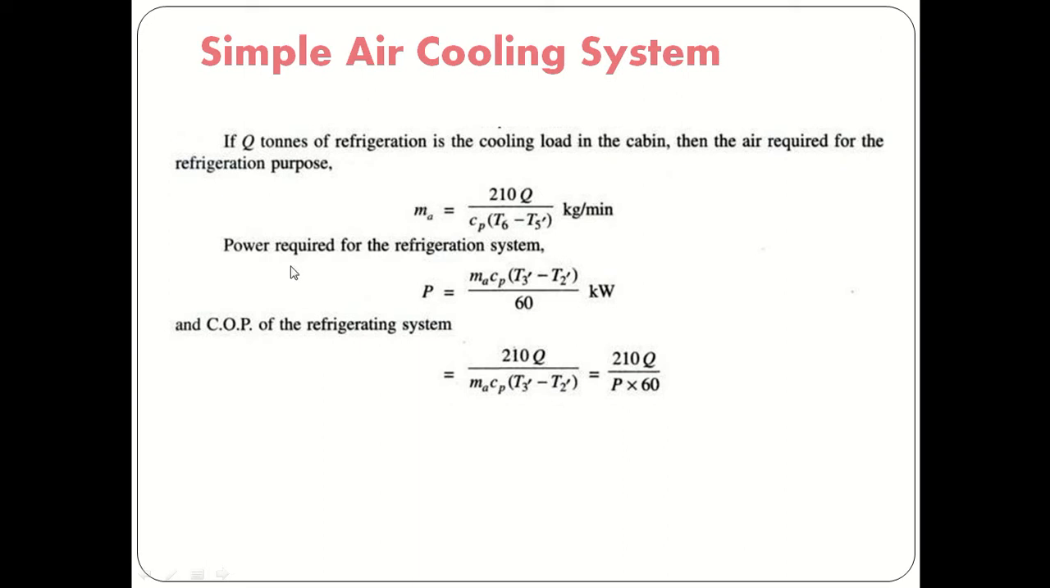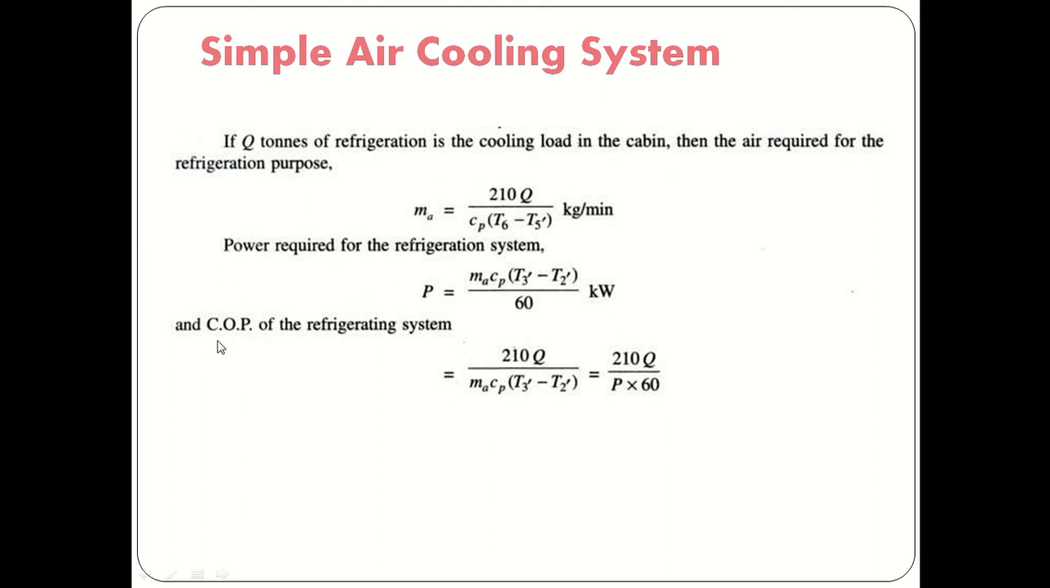Okay, now the power required for the refrigeration system. That power is used in the compression process, the actual compression process. So P is equal to MA Cp (T3' minus T2'). So the 2' to 3' process is the compression process. So whatever compression energy we require, MA Cp (T3' minus T2') divided by 60, we will directly get that value of power in kilowatts.